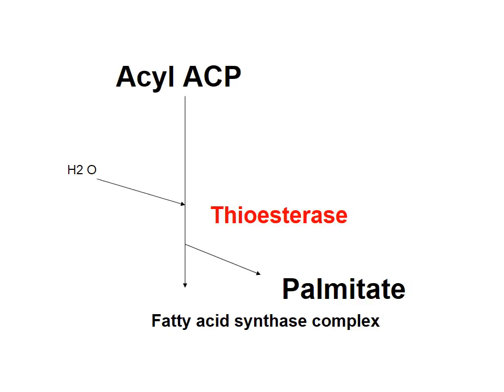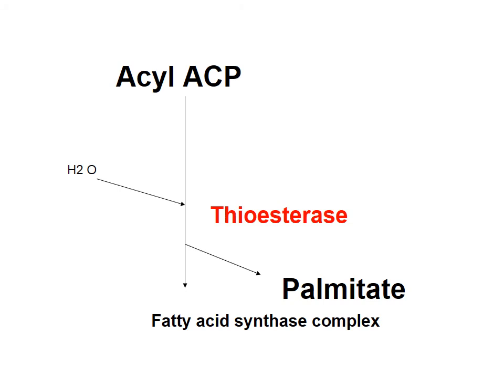Now finally the acyl group from acyl ACP is released by the addition of water in the presence of an enzyme called thioesterase, releasing palmitic acid, and the fatty acid synthase complex is free. So this is what you are supposed to know in the de novo biosynthesis. You don't need to know every step. As of now, just remember that to synthesize one molecule of palmitic acid, you require 7 molecules of malonyl-CoA and 1 molecule of acetyl-CoA. That is most important.